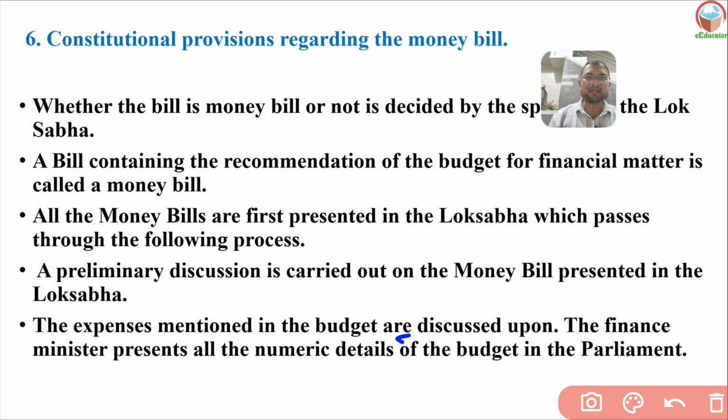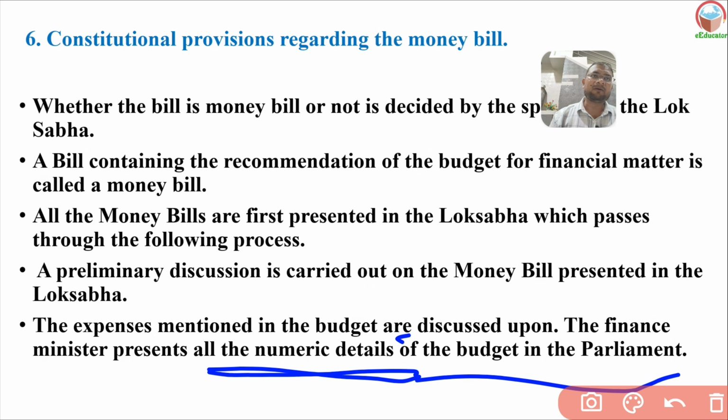The finance minister presents all the numerical details of the budget in the parliament.